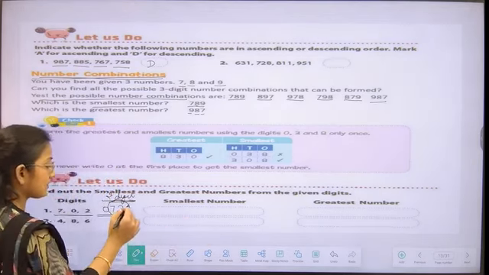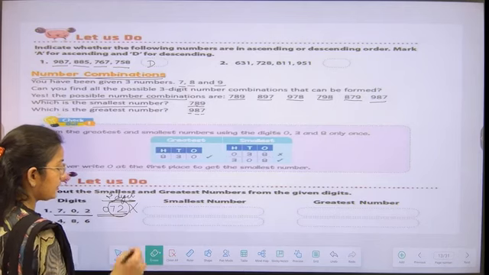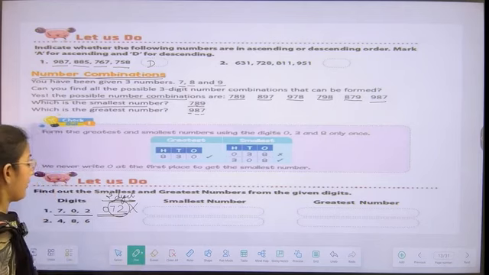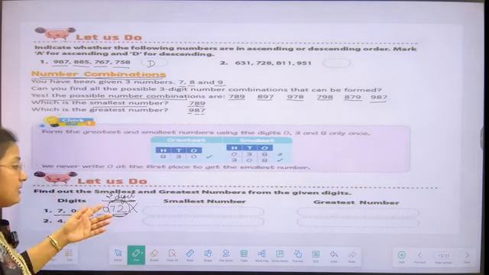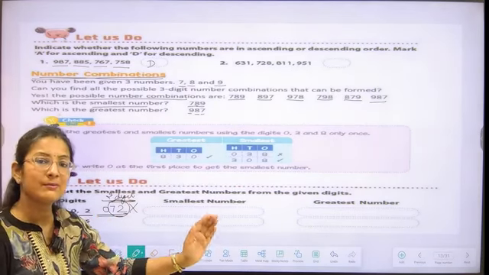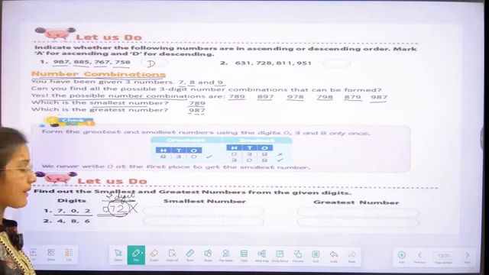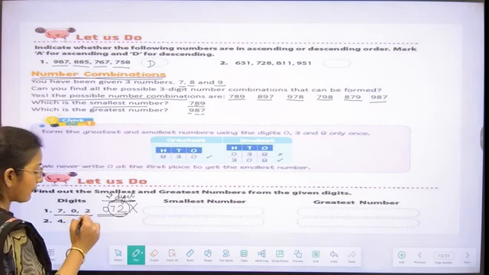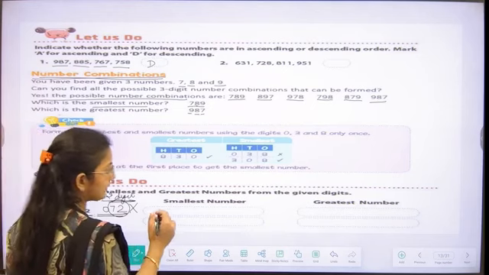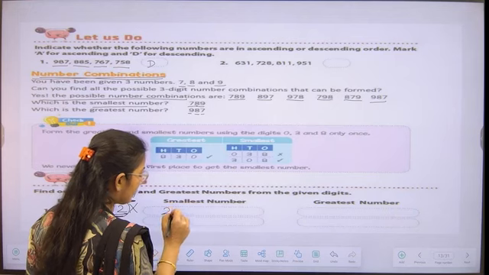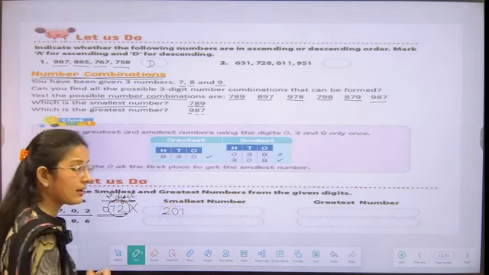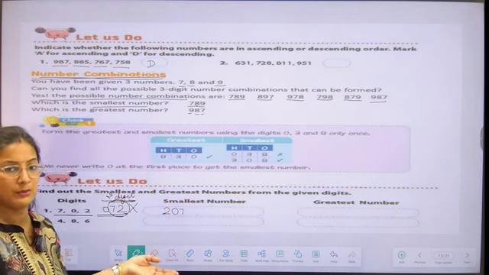So this is the wrong way, students. So what do we have to do? We have to write the 0 at the second place value. So what are we going to do for forming the smallest number? After 0, what do we have? We have 2 as the smallest digit. So 207 will be our smallest number.